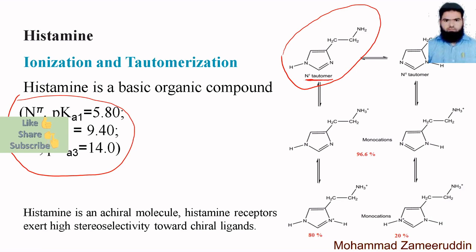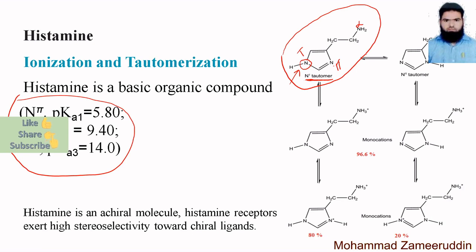Because the tau nitrogen is saturated. We have seen that this nitrogen is the tau nitrogen, this nitrogen is the pi nitrogen, and this nitrogen is the alpha nitrogen. So this is the tau nitrogen, that's why this tautomer is called the N tau tautomer.